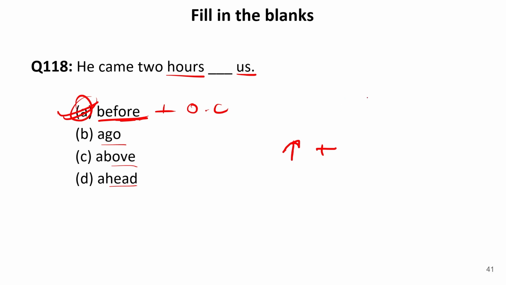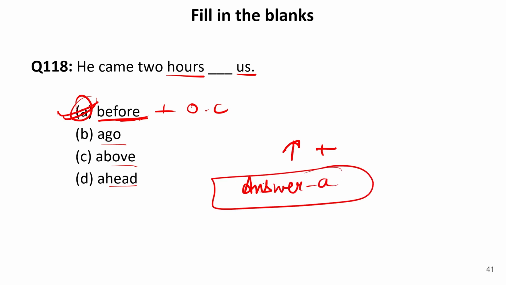The marked price was above 25% of cost. Ahead means when someone moves some distance more than us. So we use ahead. So our answer here should be A, that is before. So the correct sentence will be he came 2 hours before us. So this is an absolutely correct sentence.